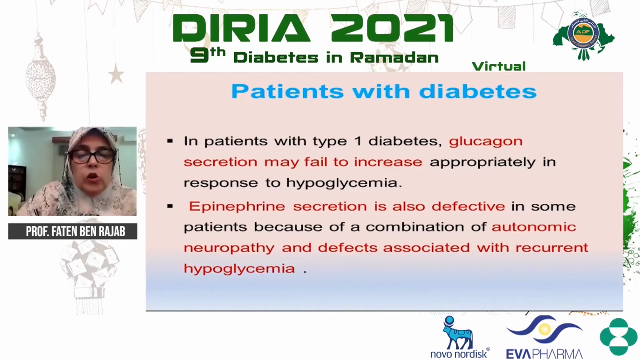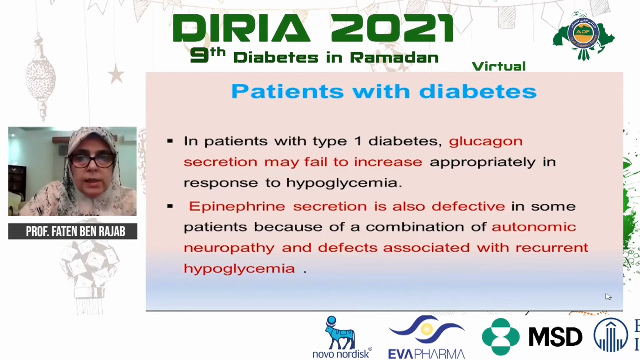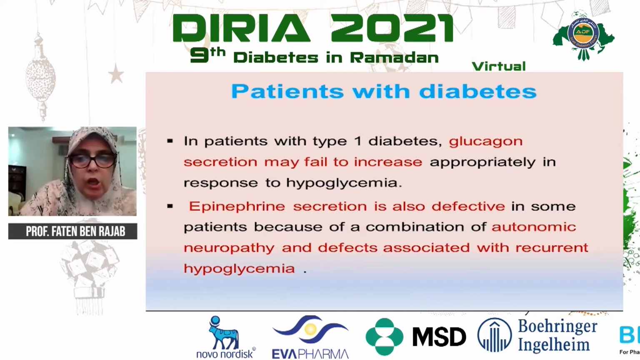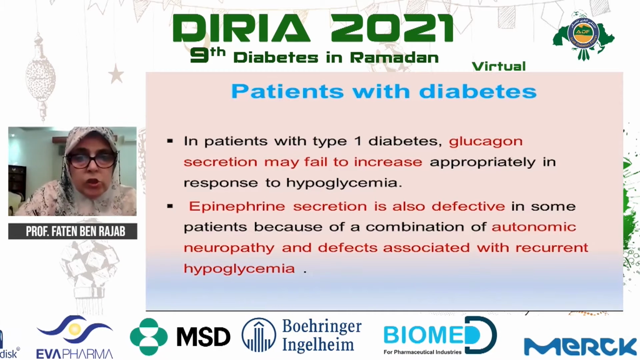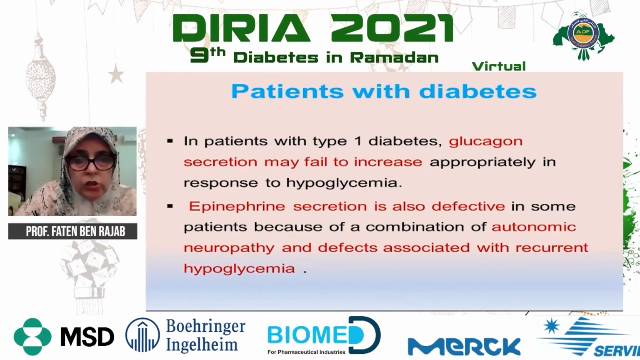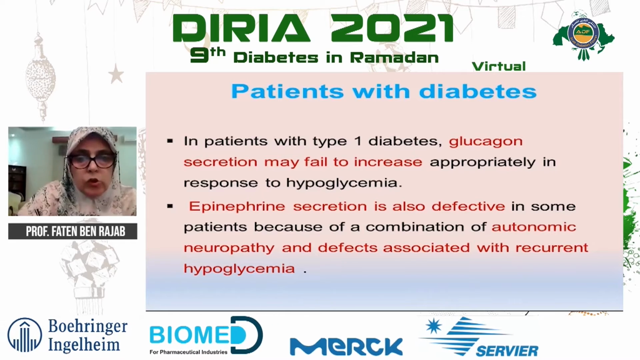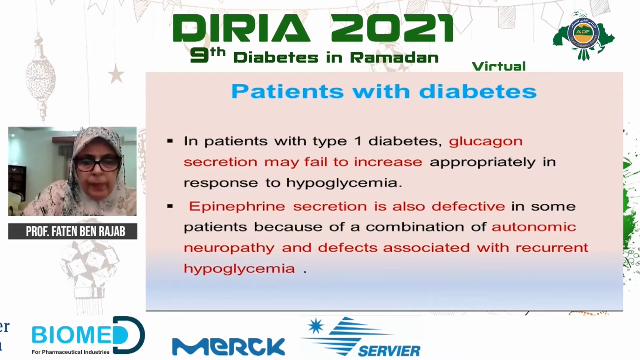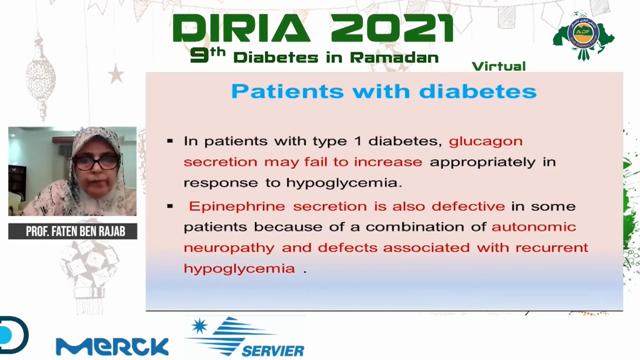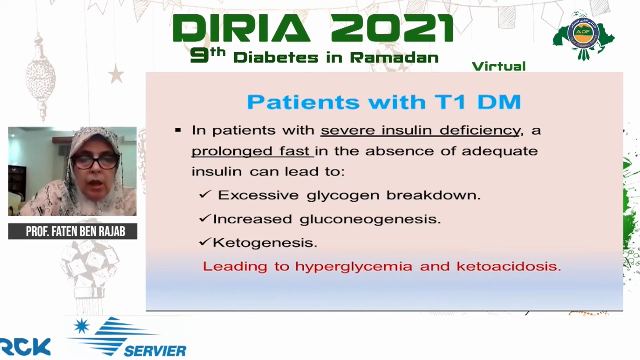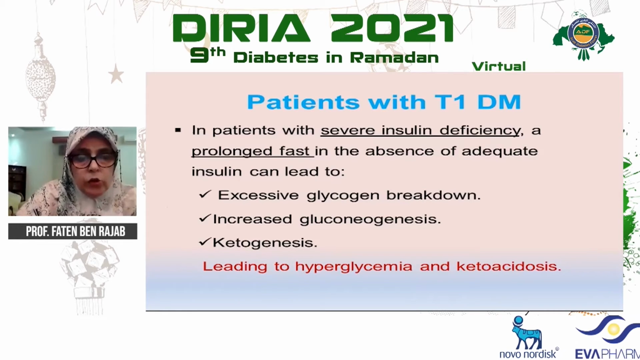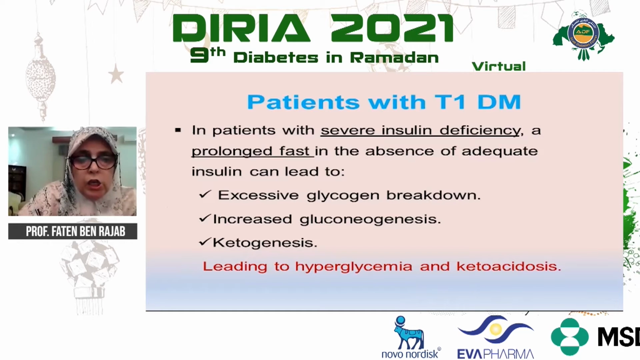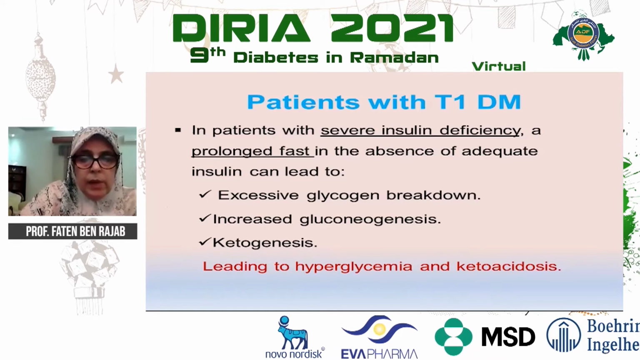Patients with diabetes usually have defects in hormone action and secretion. Glucagon secretion may fail to increase appropriately in response to hypoglycemia. Also, epinephrine secretion is defective in some patients because of a combination of autonomic neuropathy and defects associated with recurrent hypoglycemia. In patients with type 1 diabetes with severe insulin deficiency, during prolonged fasting, the absence of adequate insulin leads to excessive glycogen breakdown, increased gluconeogenesis, and ketogenesis, leading to hyperglycemia and